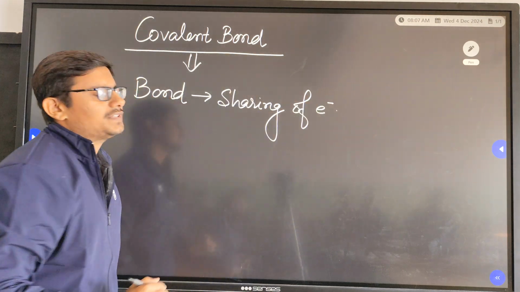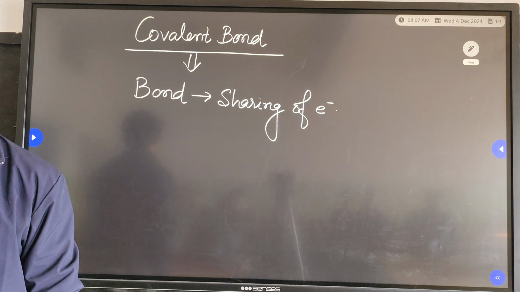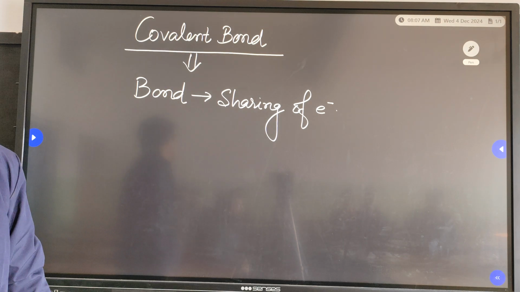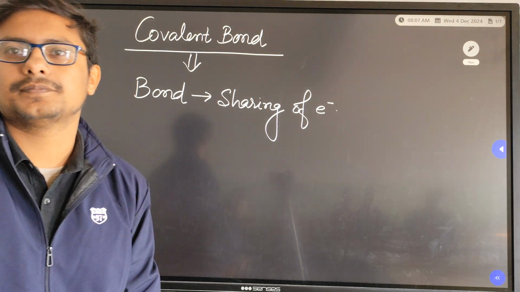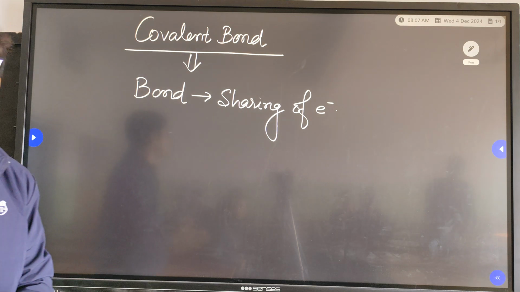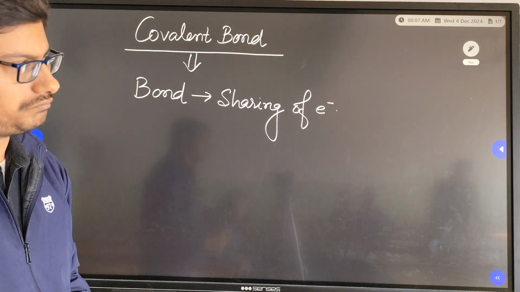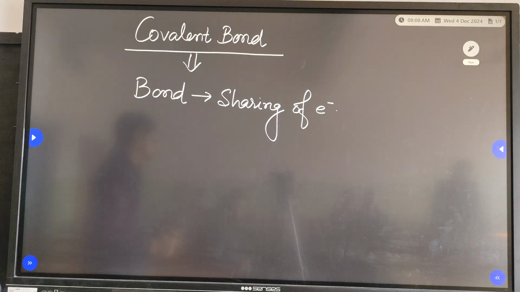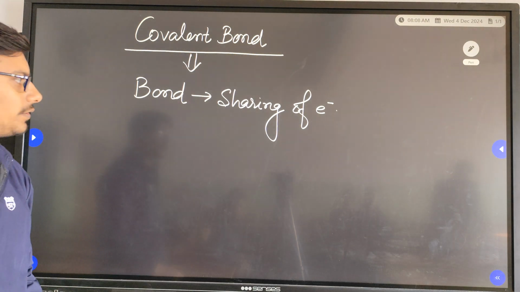So can we say there is only just one kind of covalent bond, or we can have multiple types of covalent bond? Do you have any idea? Anyone? Yes, please try. So there are multiple types of covalent bonds. First is single bond, second is double bond, and third is triple bond. Okay, very good. Sit down.